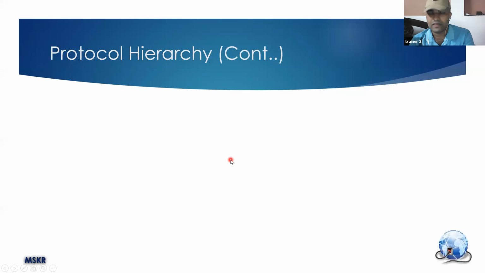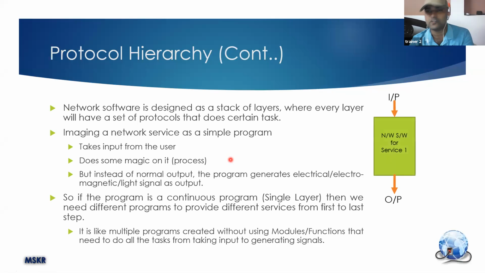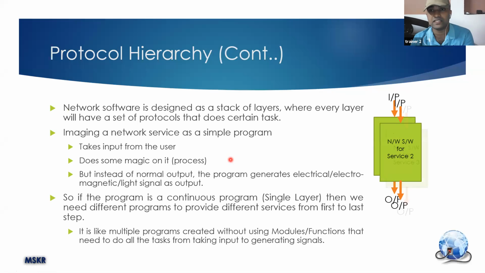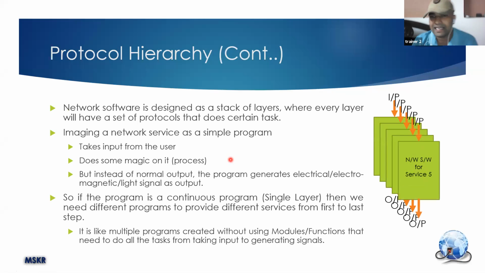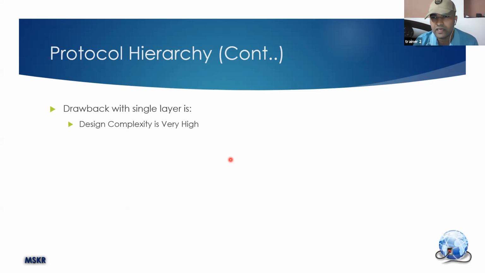So if I am using a single program to provide a service, then I need to create so many such programs. For example, this is one program for providing service 1, this is for service 2, service 3, service 4, service 5, like that. This consumes so much memory in your disk, first thing. Second thing, this makes the entire designing process very complex. So the drawback of single layer is that design complexity is very high.